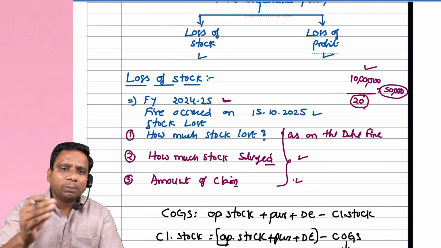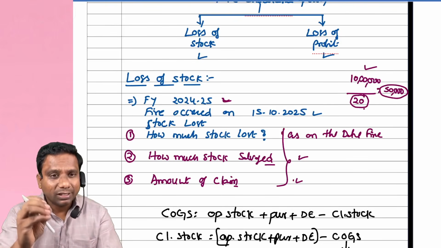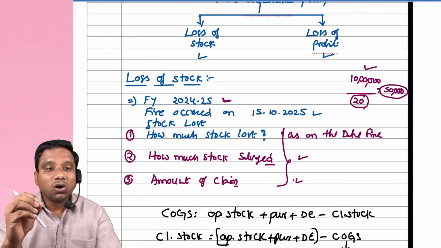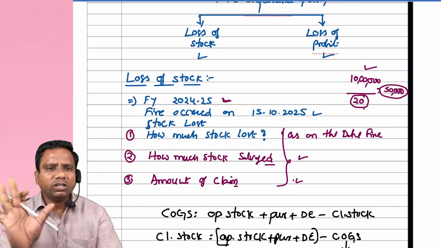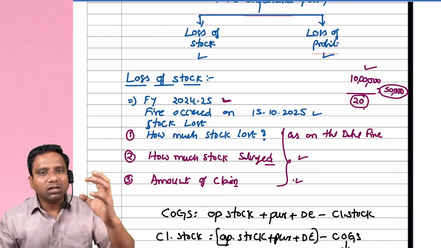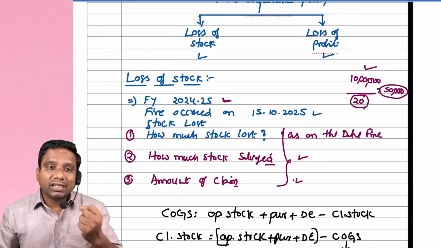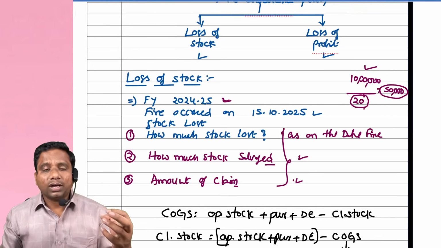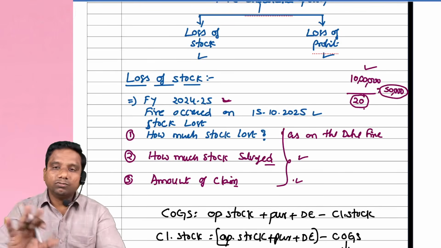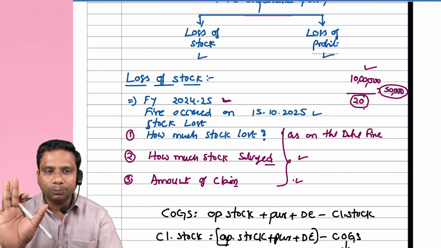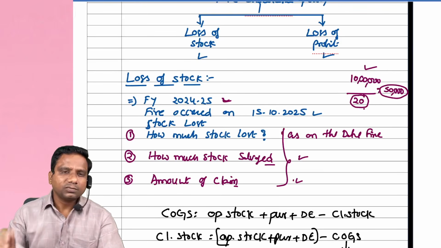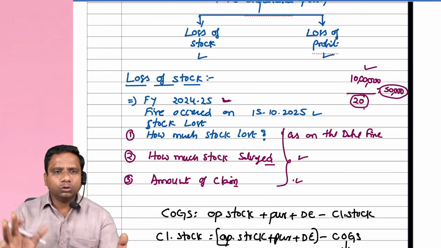If we are maintaining perpetual inventory system, then at any point of time we can calculate how much stock is left in the godown or premises, whatever it may be. By looking at the stores ledger or inventory ledger, we can ascertain as on the date of fire how much stock is there in the godown. As per books, physically is it there or not, we don't know. But as per books, this much stock we should have in the godown.